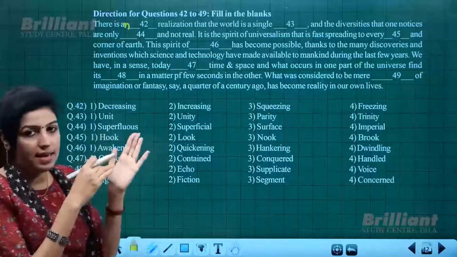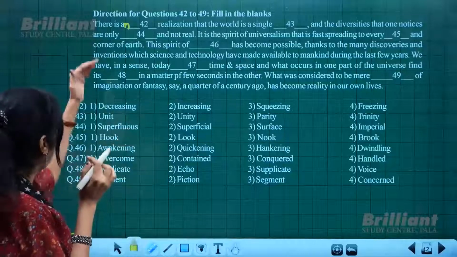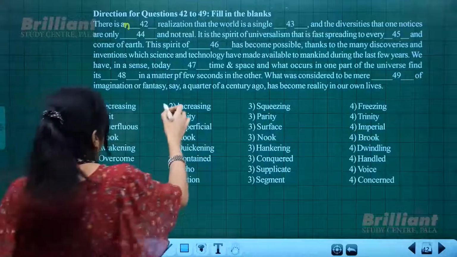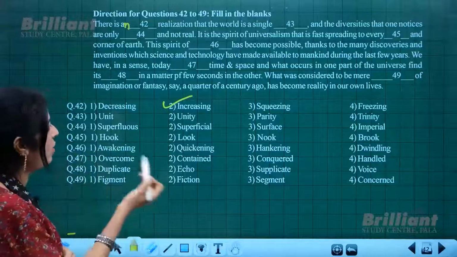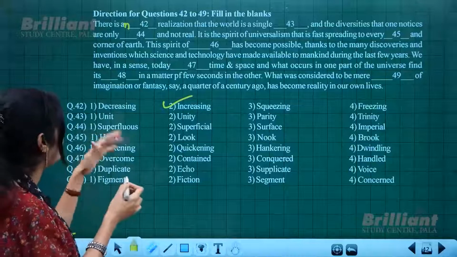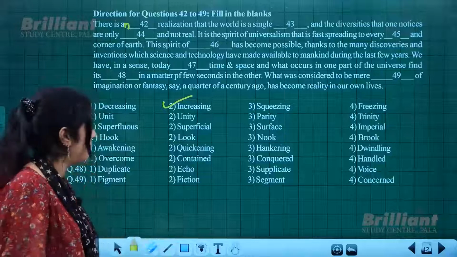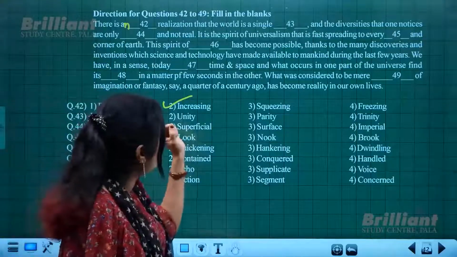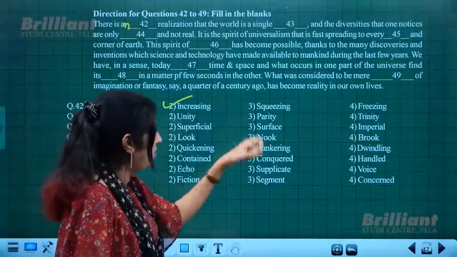With a and an, that makes a huge difference. So there is an dash realization. With an, obviously no doubt which word is matching for the first blank. Increasing. You don't say there is an decreasing or an squeezing or an freezing. You say an increasing. So in that sense the first blank could be filled with the second option, that is increasing. There is an increasing realization that the world is a single dash. Single, unit, unity, parity, trinity, of course unit.